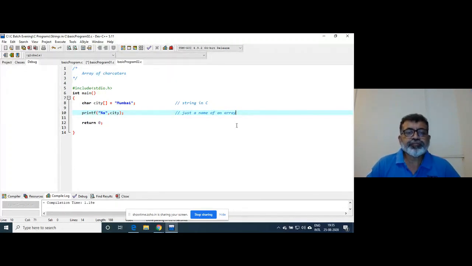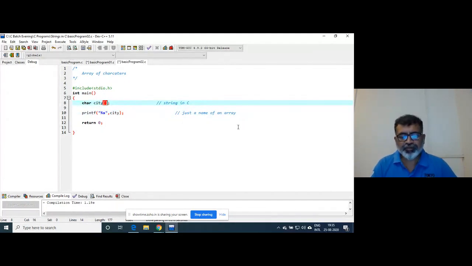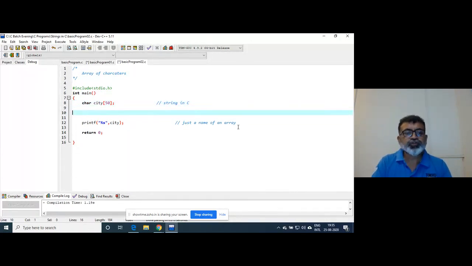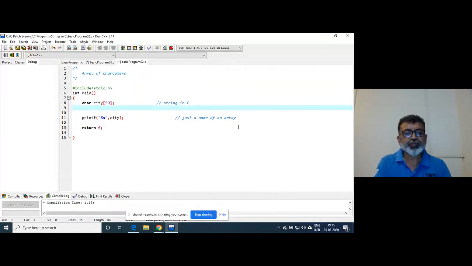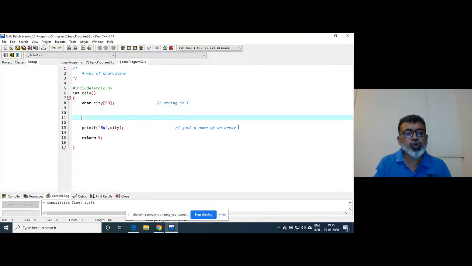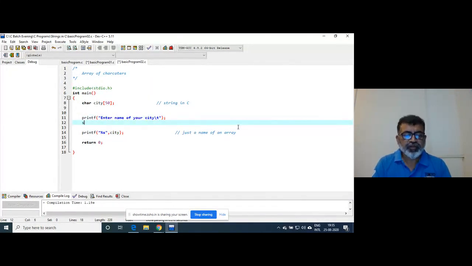Now, suppose we want to take input, right? So how to take the input? So I write printf "enter name of your city", right? I'll write scanf.